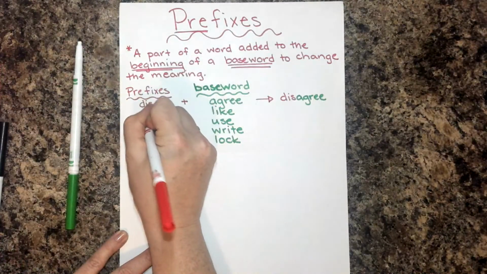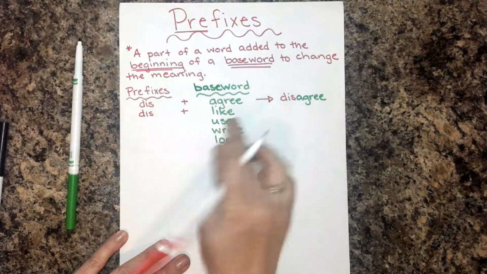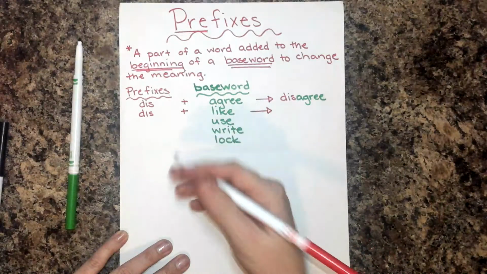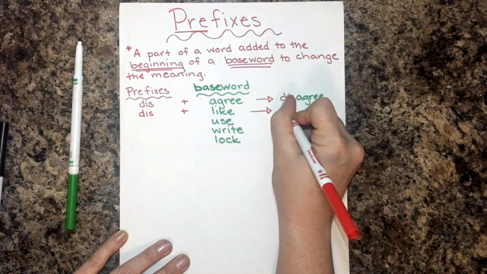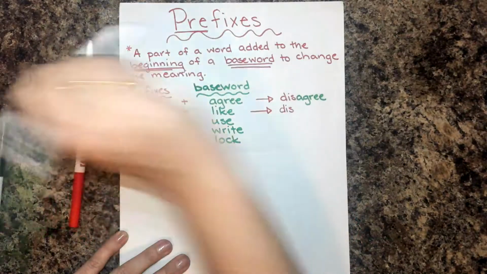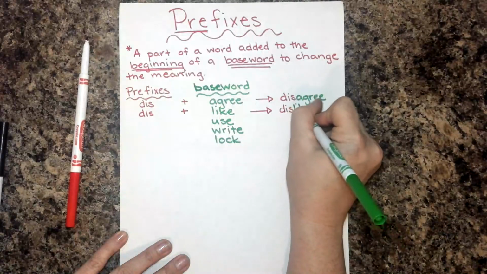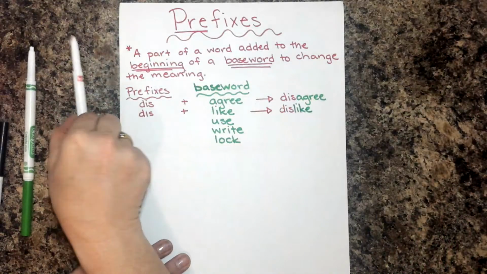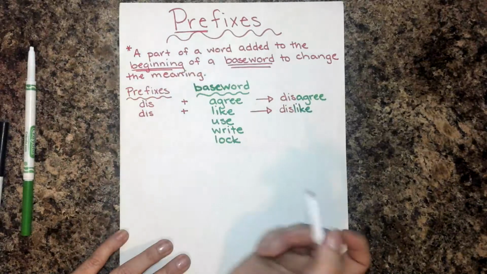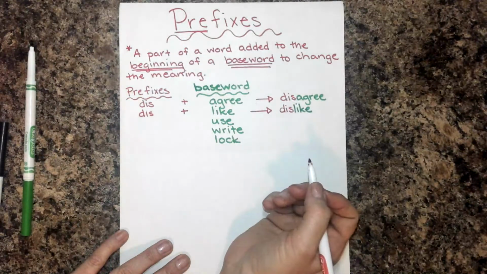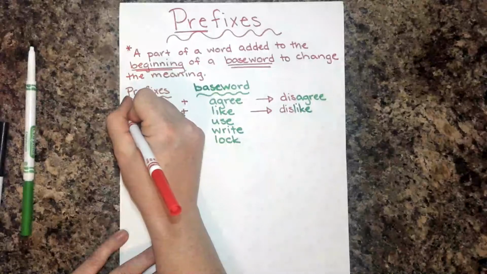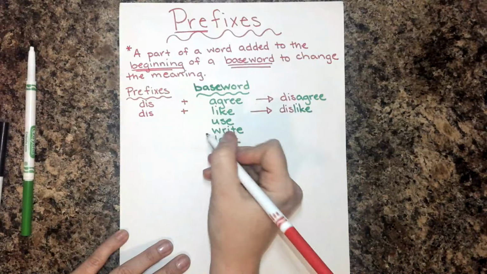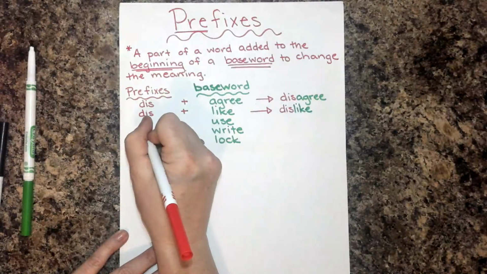Same thing, if we have dis plus the word like, when we like something, it's something that we favor, something that makes us happy. But if we dislike something, dislike means that we do not like it, or to not like, okay? So dis means no or do not. Use, we wouldn't disuse something. So we're going to try a different prefix.